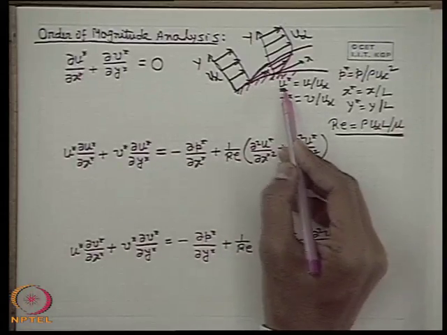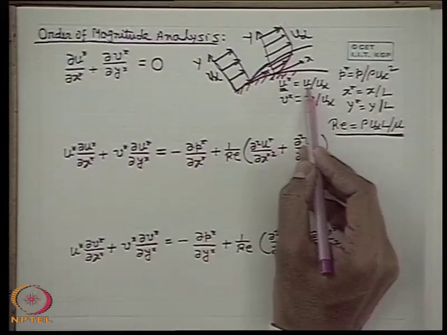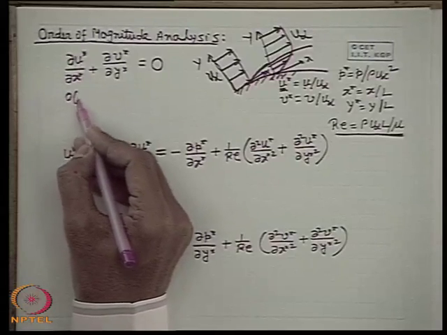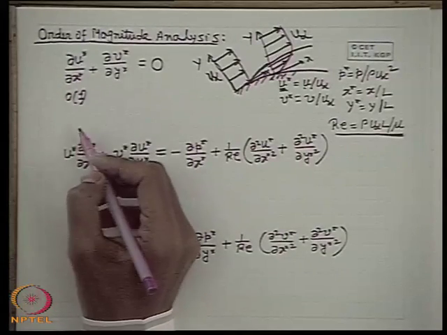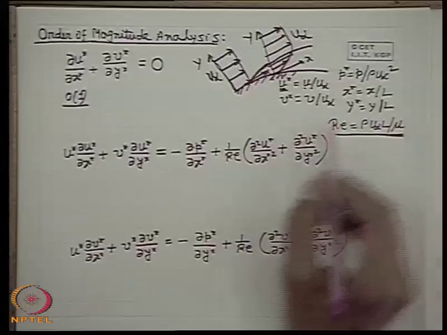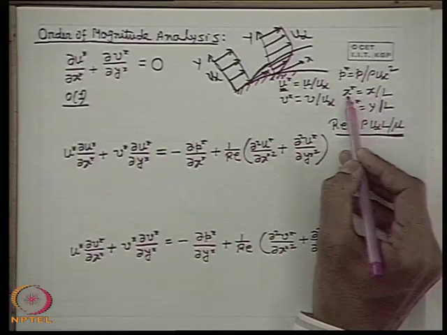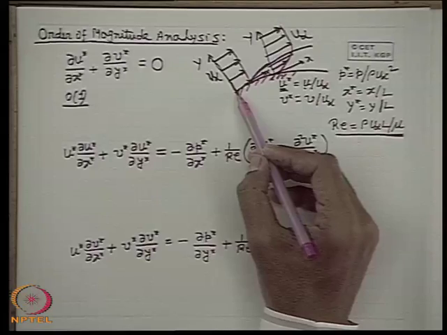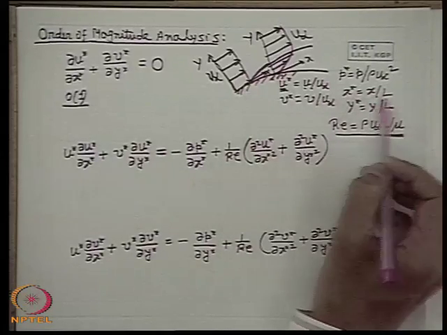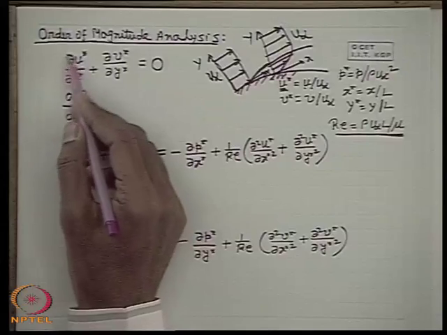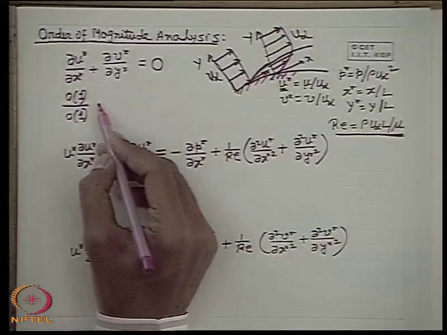So therefore u star can change from 0 to 1. When u is equal to u infinity, u star is 1. So the order of del u star, the maximum value the change of u star can take, is 1. Similarly, the order of del x star is 1 because x can take the value of L. So the change of x takes place from 0 to L, so the order is also 1. So the order of the first term of the continuity equation is 1.